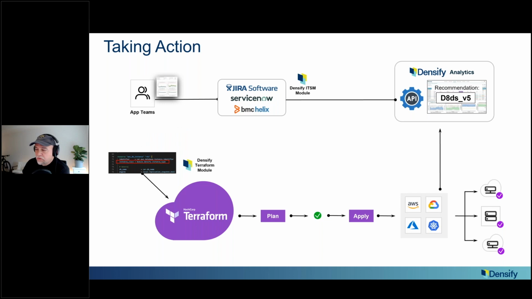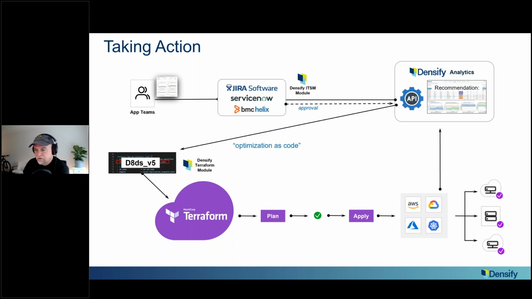We also have a Terraform module. So if you want to be a little more sophisticated, you can put a line of code in your Terraform. It hits our APIs. When the answer is approved, a new answer shows up in the Terraform. And then through the magic of infrastructure as code, it will automatically automate the update in the field. So it's very elegant. You change the Terraform, and then what's running changes, all under ITSM governance and control. So this is a very nice closed loop optimization mechanism. That's optimization, and we call that optimization as code.